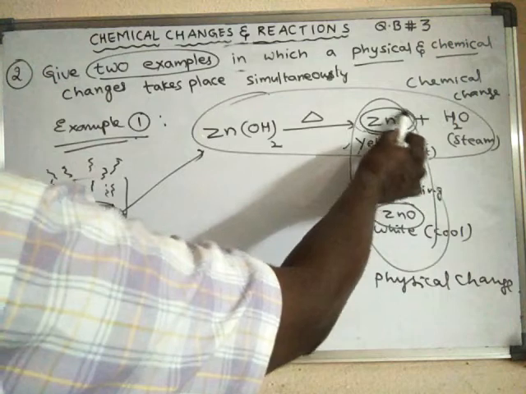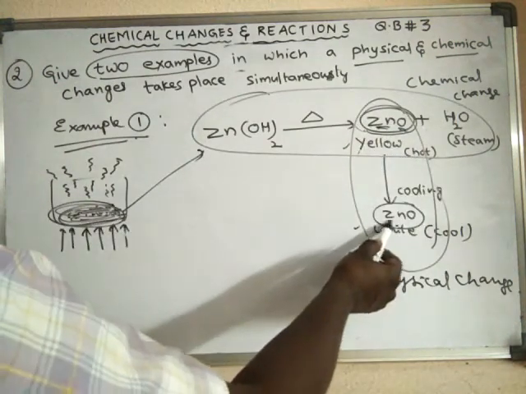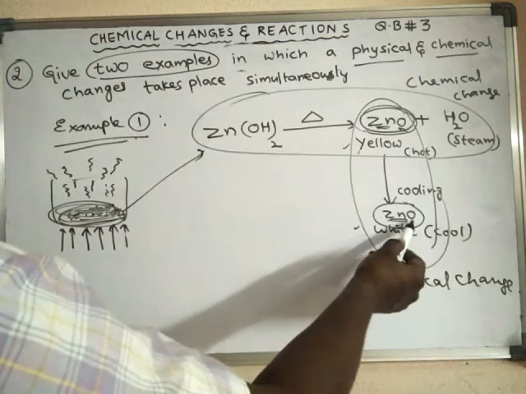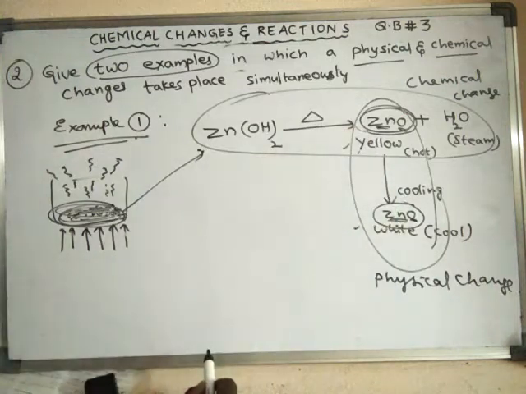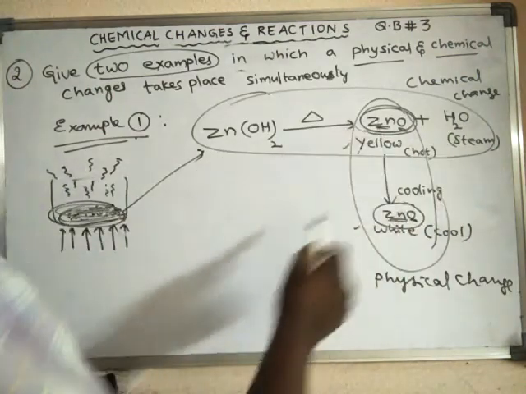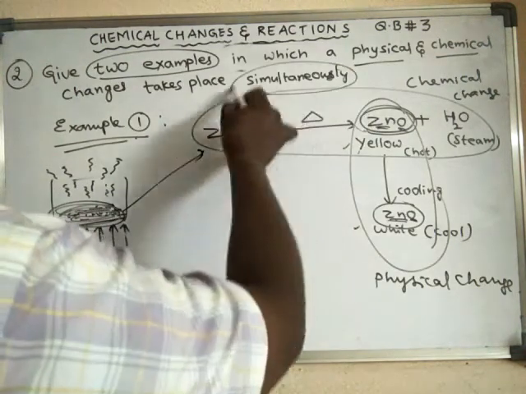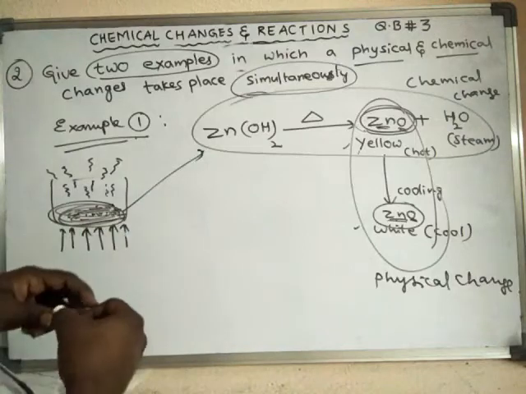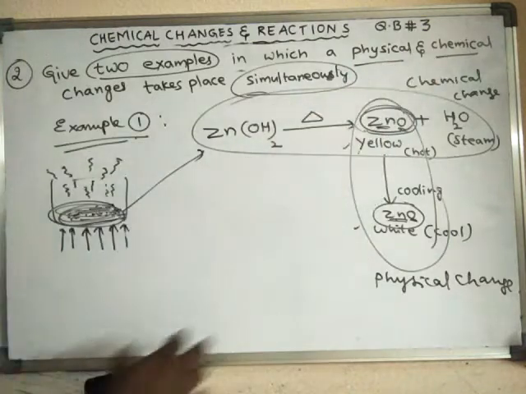The chemical composition of zinc oxide is one zinc atom and one oxygen atom, and even here the composition is also one zinc atom, one oxygen atom. So there is no change in the chemical composition, hence it is a physical change. This is a chemical change and this is a physical change. Both are taking place at the same time, simultaneously. So this is one example for simultaneous physical and chemical change.